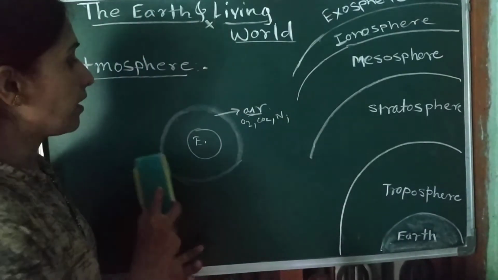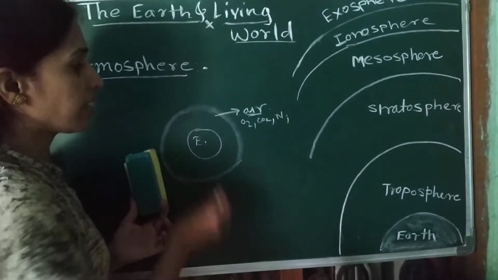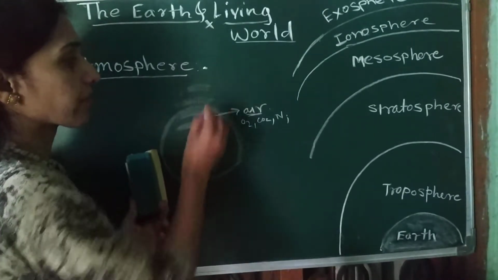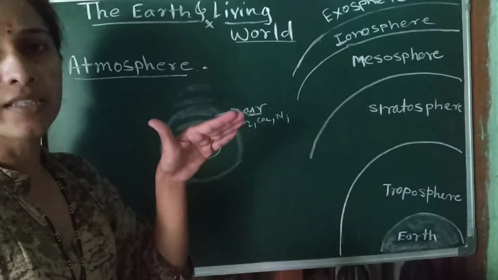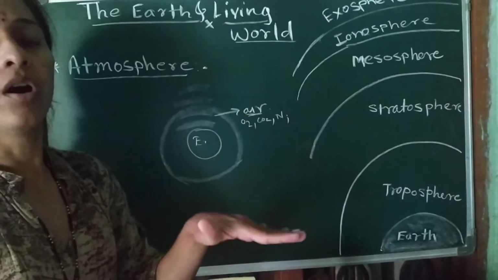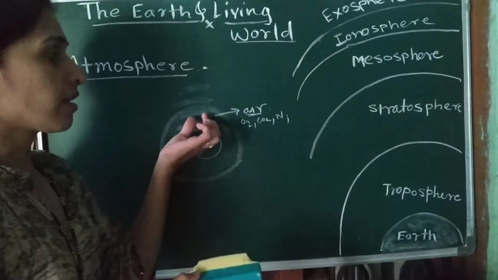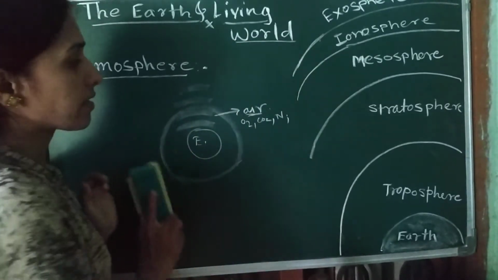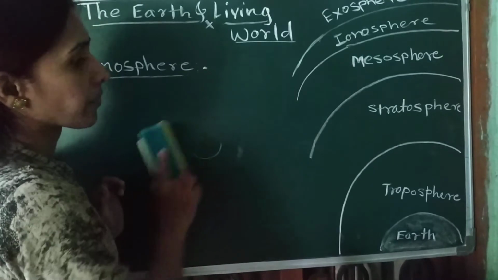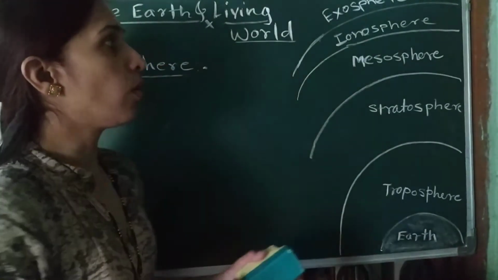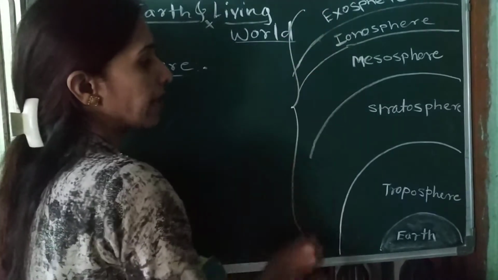This is the layer. Just like piles of papers we keep on the side, and on it we can find a layer of papers. In the same way, the atmosphere consists of layers of air. Here is the earth. Around it, the whole is called the atmosphere.